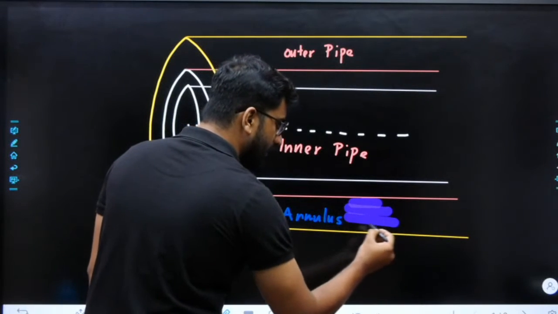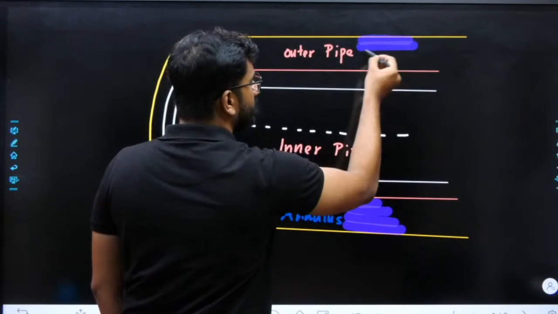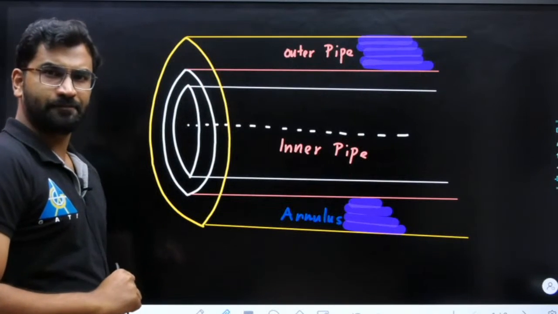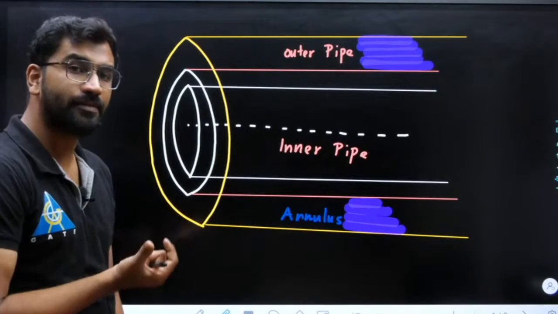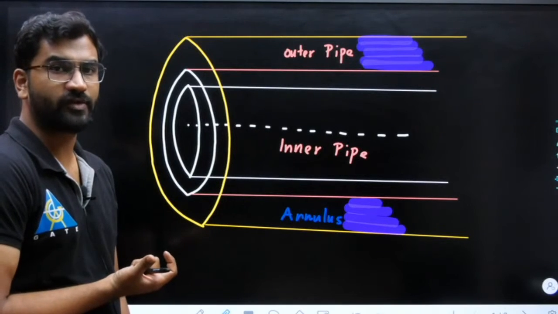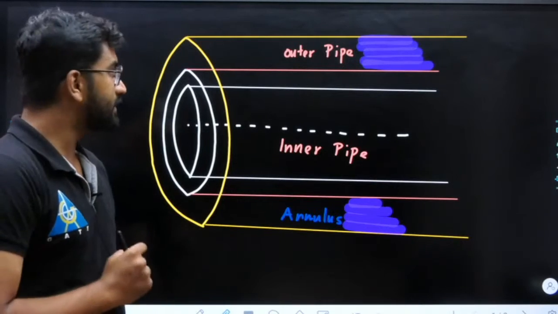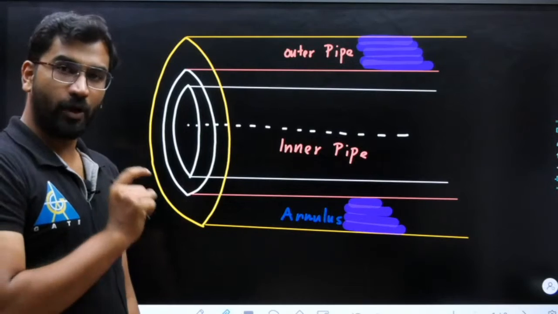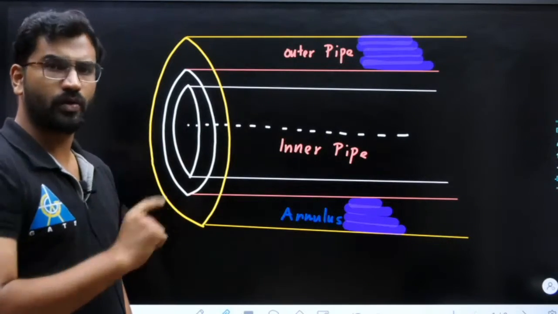This will be the region of flow. Clear? I hope it is visible, right? This will be the region of flow. So which diameters the annulus fluid will have contact? Annulus fluid कौन से diameter से contact में होगा? That is outer pipe का inner diameter, right? Outer pipe's inner diameter and inner pipe's outer diameter.